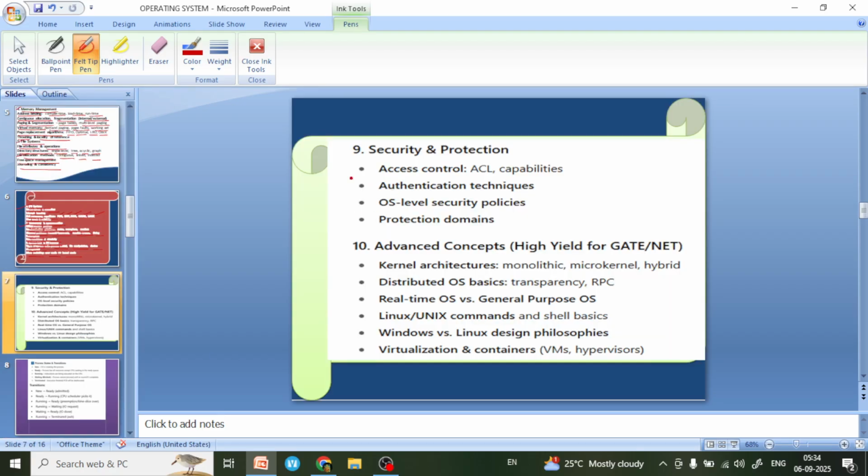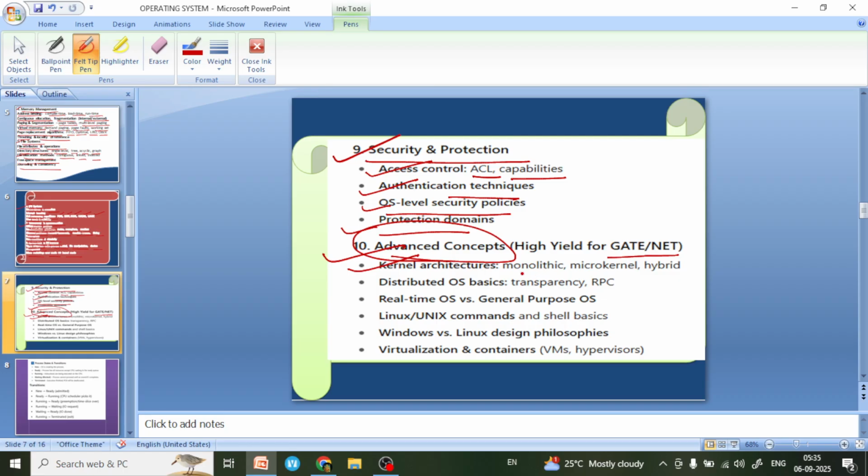And after that we will learn about security and protection. In security and protection we will learn about access control. In access control we will learn ACL, capabilities, authentication techniques, OS level security policies, protection domains. After that we will learn some advanced concepts which are used at a high level for GATE and NET exam.